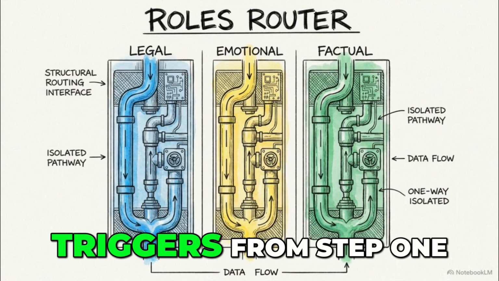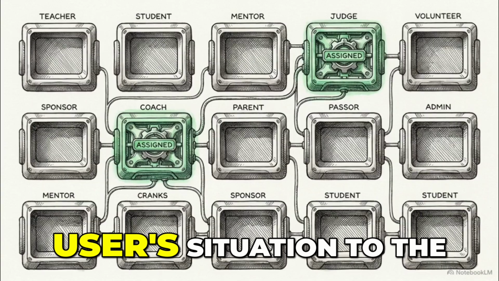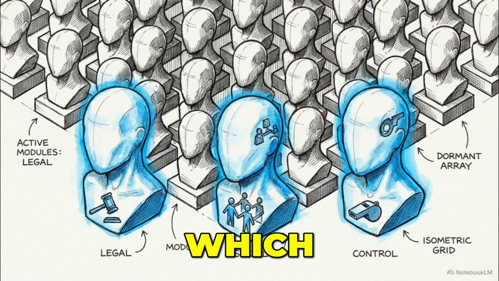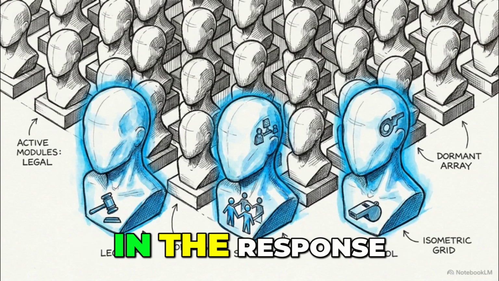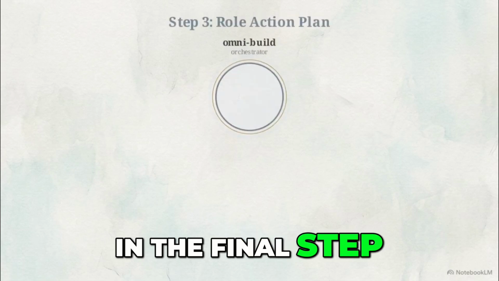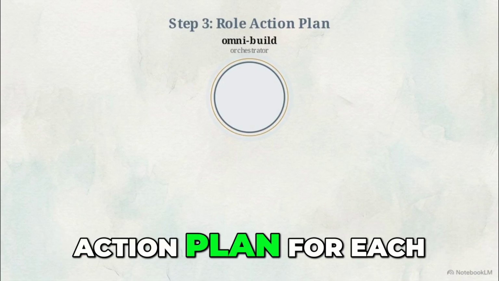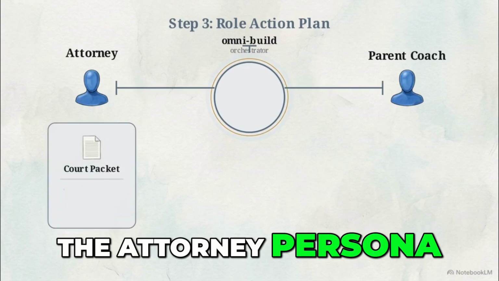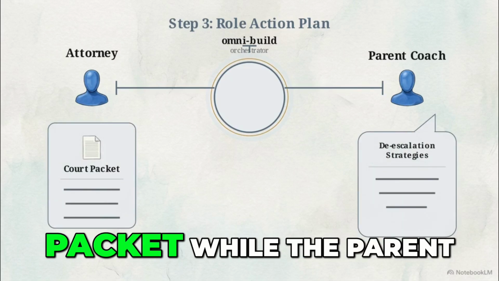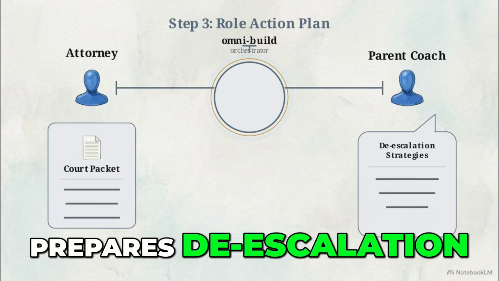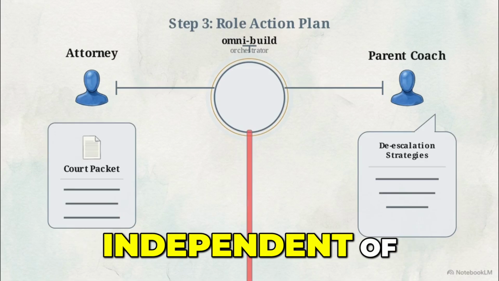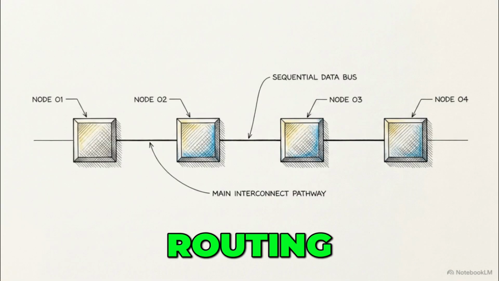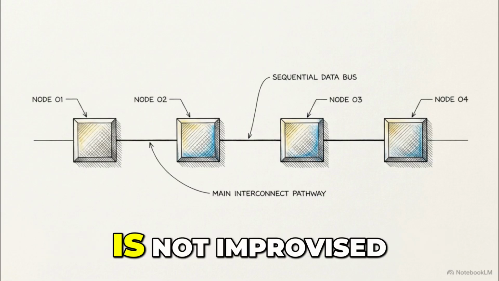Based on the classified triggers from Step 1, the router maps the user's situation to the correct specialist personas. It determines exactly which of the 18 agents need to be involved in the response. In the final step, OmniBuild generates a specific action plan for each assigned role and spawns the sub-agents in parallel. The attorney persona might begin drafting a court packet, while the parent coach simultaneously prepares de-escalation strategies, entirely independent of one another. This exact sequence, intake, triage, routing, and parallel execution, is not improvised.